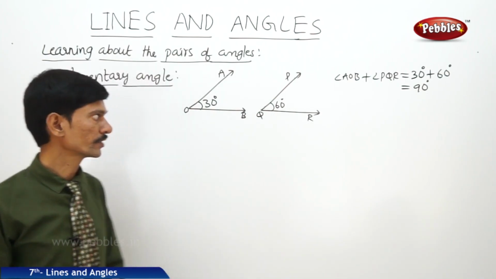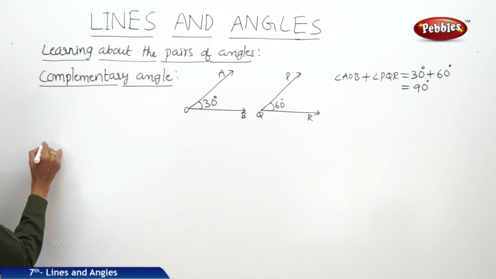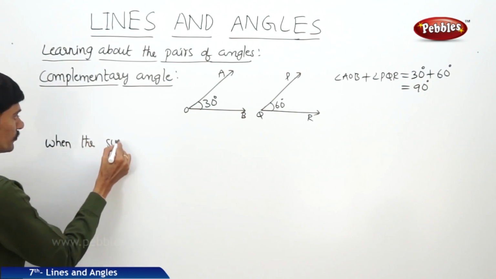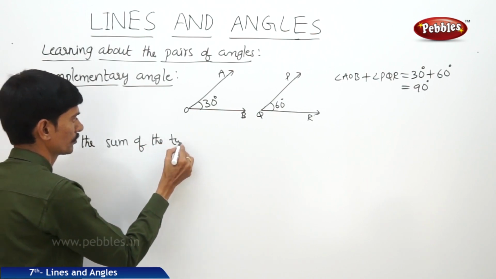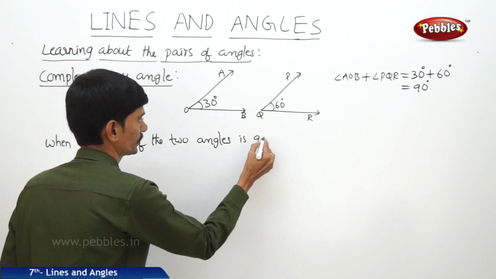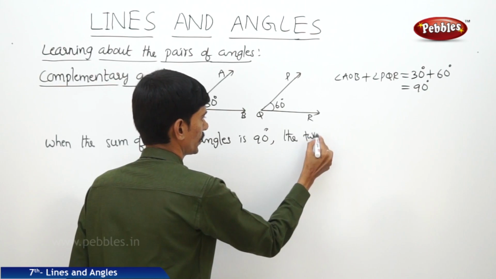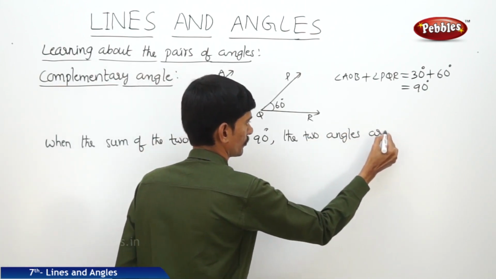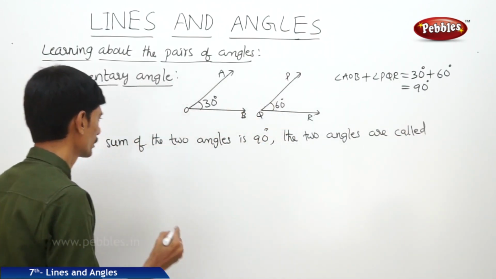angles. Now we can write the definition of the complementary angles as: when the sum of the two angles is 90 degrees, the two angles are called complementary angles.